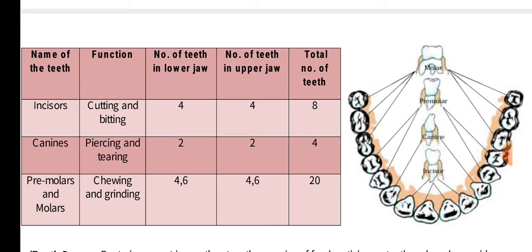In the case of canines, more modified and advanced versions are present in carnivorous animals, because they feed directly on other animals. So canines are used for piercing and tearing.